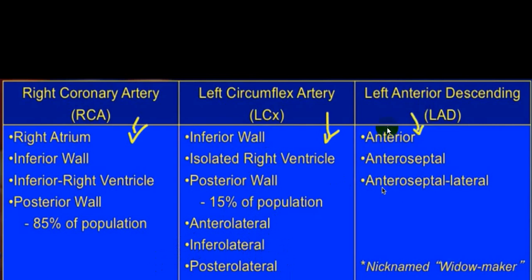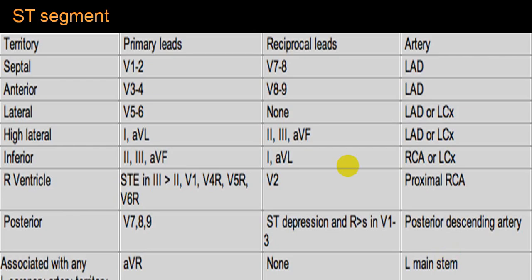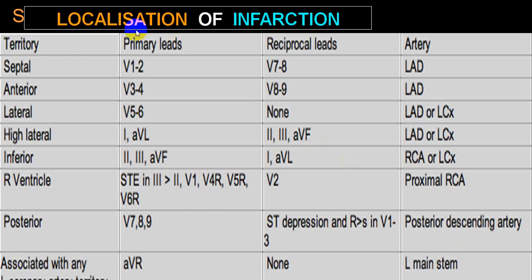While anterior descending will involve anterior wall, septum, that is anteroseptal, and maybe extensive anterior wall, that is anteroseptal plus lateral. And this is labeled as a widow maker because this involves the major part of left ventricle, so leading to a good number of complications. This is a slide most commonly put in good number of CME, etc.